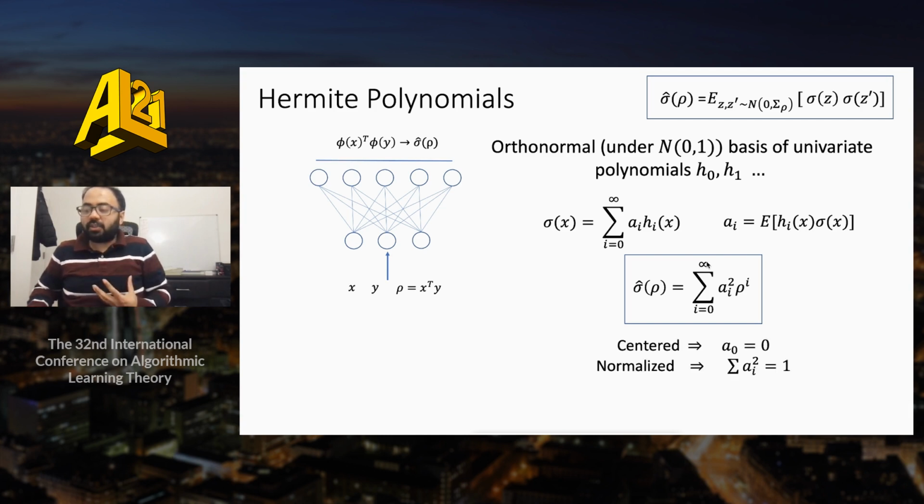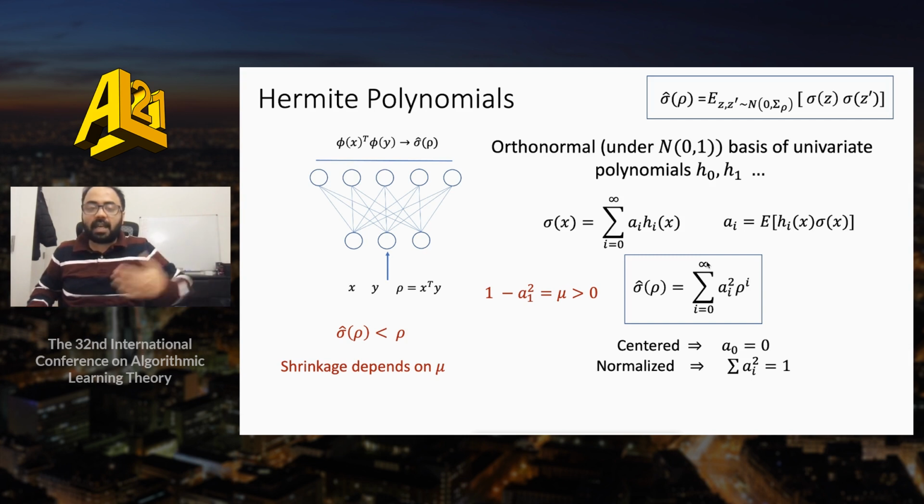Now, our assumptions on the normalization of the activations lead to very particular conditions on these Hermite coefficients. And using these, with a little bit more calculation, one can show that sigma hat of rho is in fact smaller than rho always, and the shrinkage depends on mu. So we get the result that we wanted across a layer: inner products decrease, and when we repeat this across layers, we get the exponential decay that we mentioned.